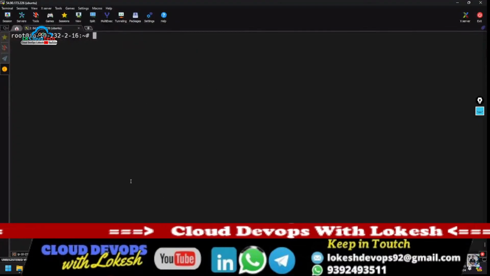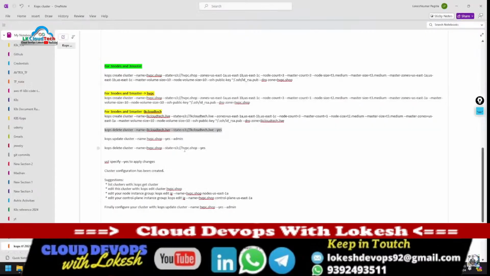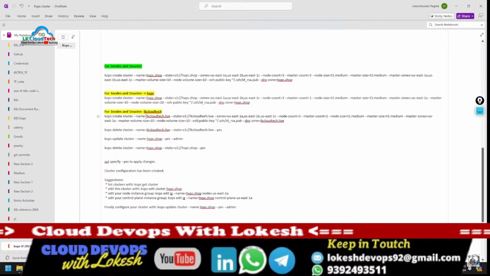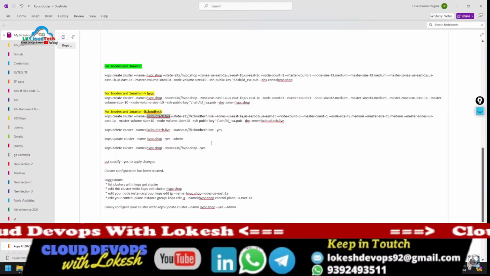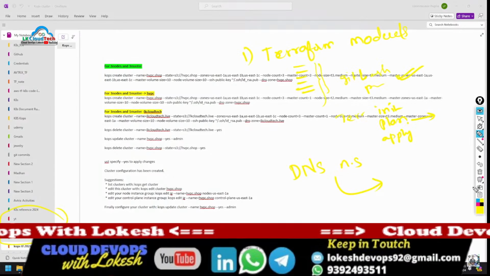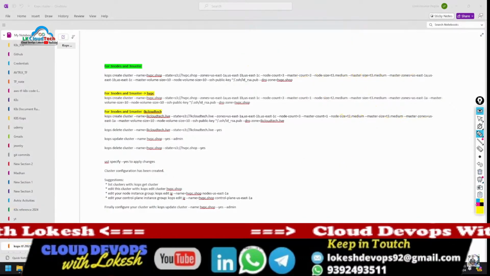In this you have to run this command. What is this command? Cops create cluster, hyphen name. What is the name? My domain name is lkcloudtech.live. And the S3 bucket, you have to mention the S3 bucket which was used in the Terraform module. Understood?